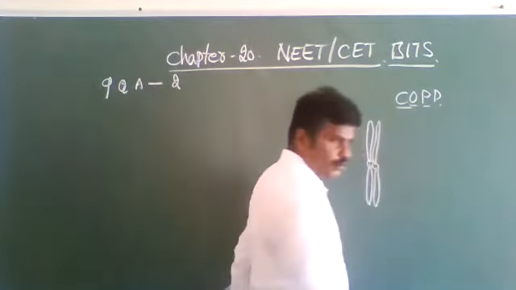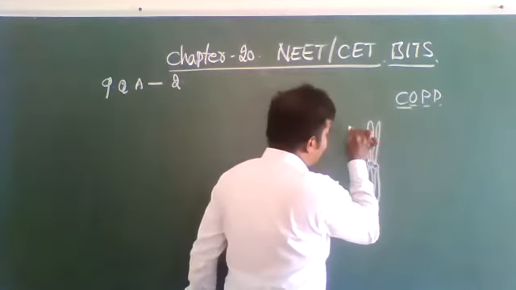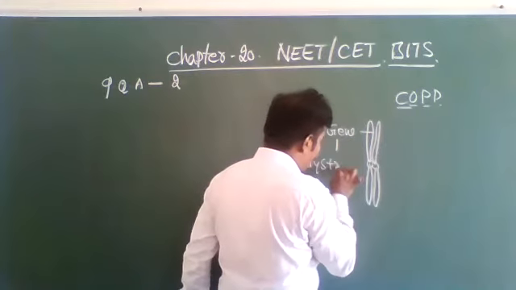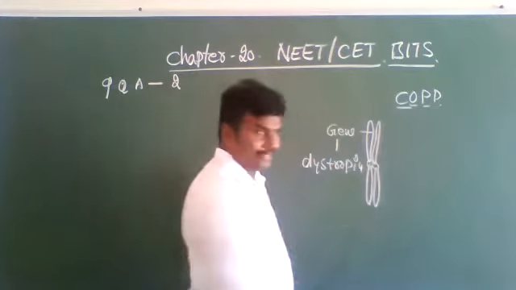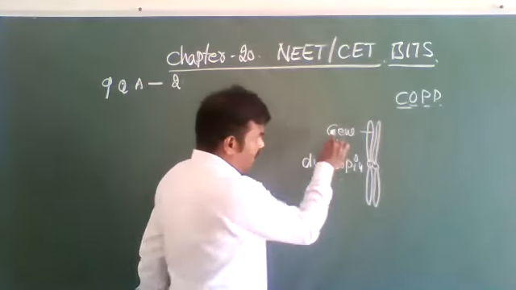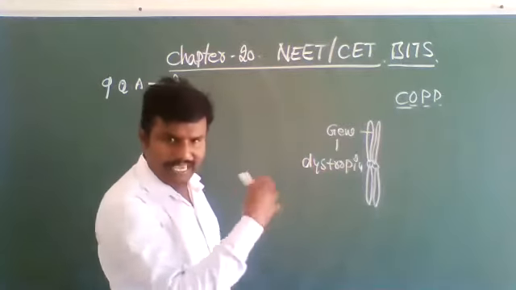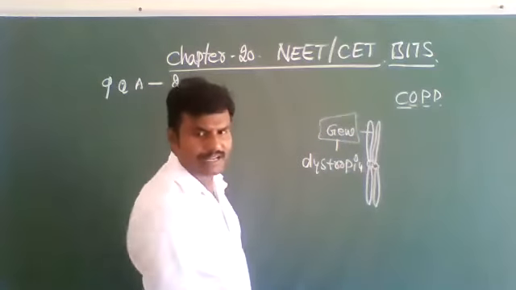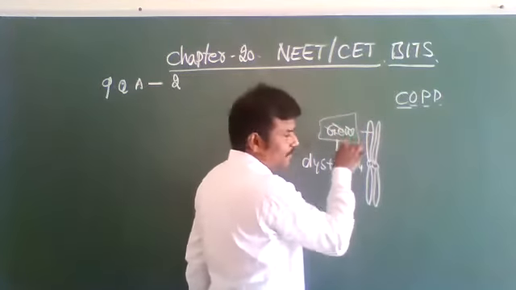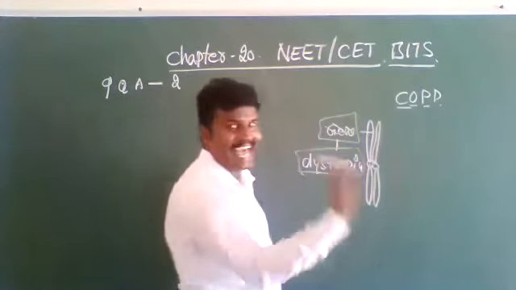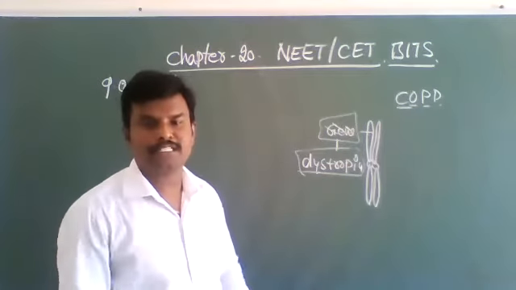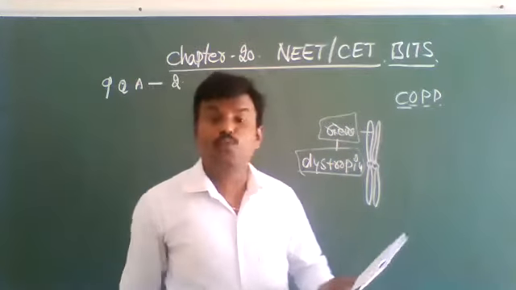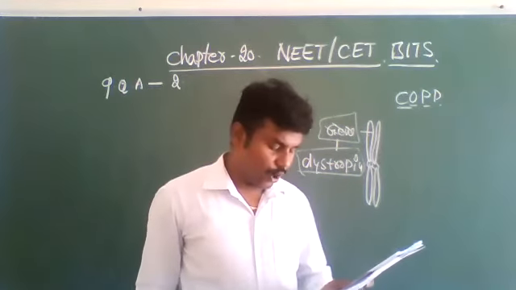If this gene is mutated, meaning any defects occur, the gene may be absent. If the gene is absent, the dystrophin protein is absent, and such people suffer from dystrophy, a genetic disorder. But the question is about a viral disorder, so the third option is wrong.